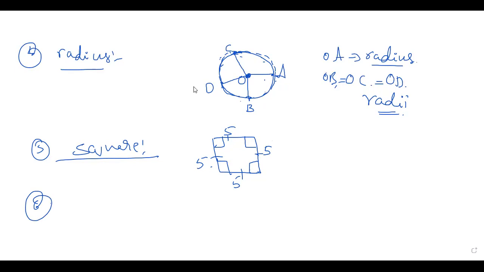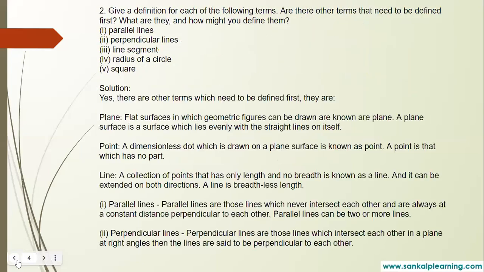We'll see the next one. Yes, children, plane. Sorry, I didn't explain plane to you. Plane is what? You know that in geometry we study plane shapes and solid shapes. Plane is nothing but they have flat surfaces. Flat, and then for example, circle, square, rectangle, triangle. These are called plane figures. So flat surfaces on which geometric figures can be drawn are known as plane.